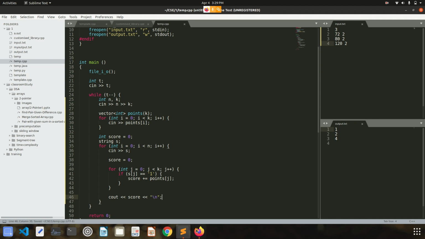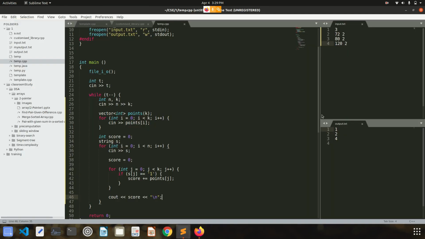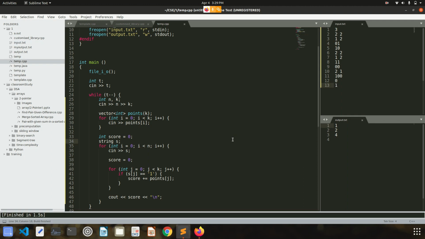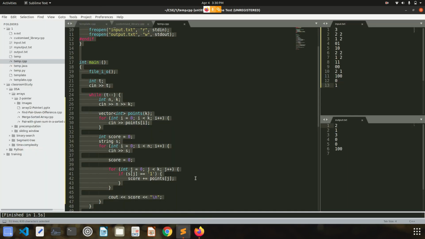And now just let me check what should be the output for these test cases. See, I got 21300. Let me check what should be the answer. The answer should be 21300. That means my answer and actual answer are exactly matching.